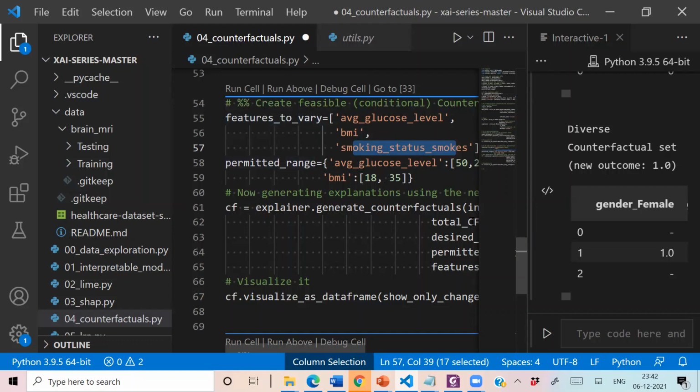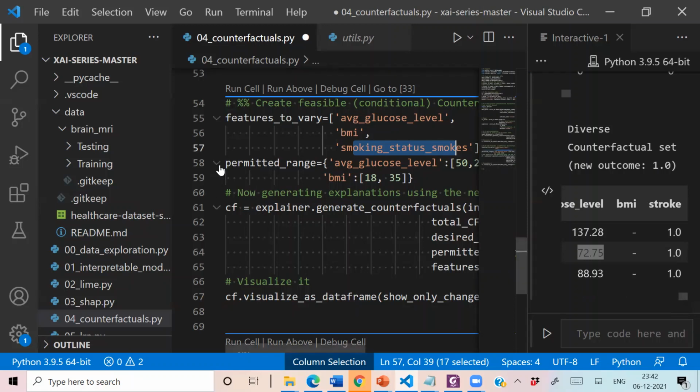Even further, there are some values or ranges that may be non-feasible to change. For example, if we are asking to change body mass index to 1, or to 20, that may not be feasible to achieve.